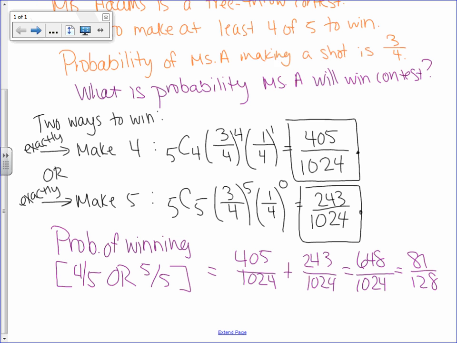Okay? So I needed to make at least 4, which gave me 2 possibilities. I could make 4, or I could go hard and make all 5. I found the probability of both of those ways of winning, and then we add them together. Okay? And let's do one more example, and then I'll be done. Okay?